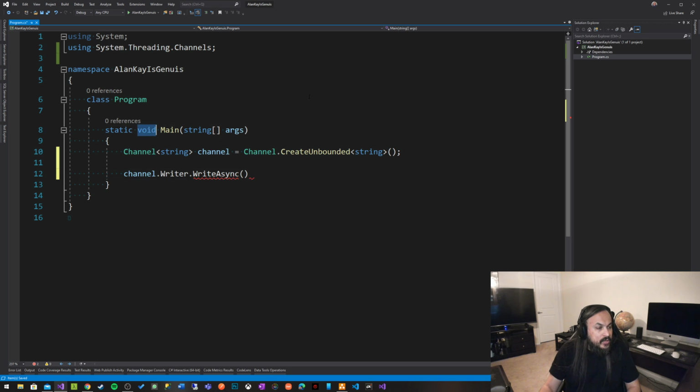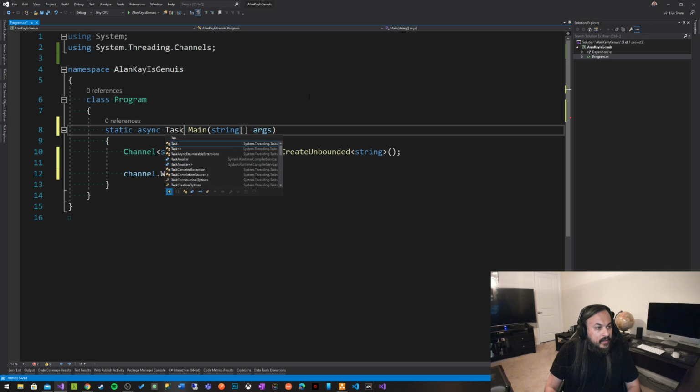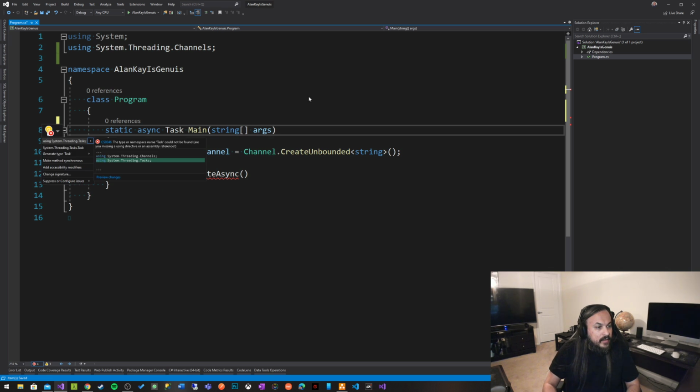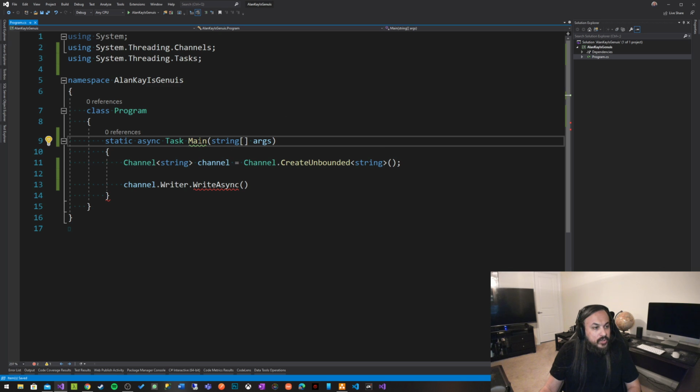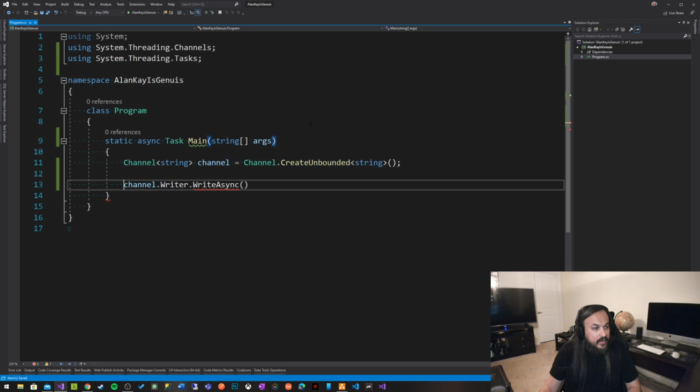Obviously, because this is C# 8, you can actually go and say async Task. Unfortunately, you can't say main async. You have to keep it as main. And then you can go in here and say write async. So let's write something in here. Let's say Hassan, this is a message.